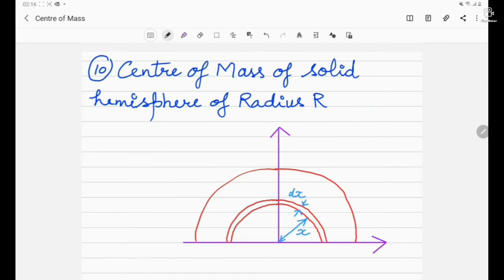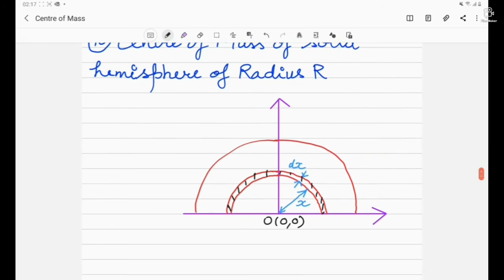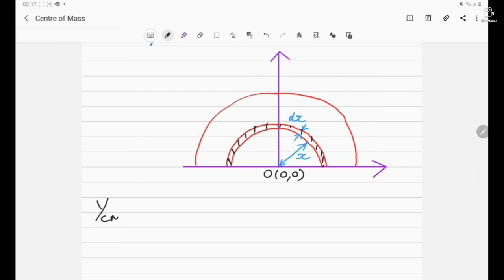Now let's move to the next question: the center of mass of a solid hemisphere of radius r. Here, to find the center of mass of a solid hemisphere, we consider a differential hollow hemisphere. Say this shaded part is a differential hollow hemisphere at a distance x from the origin O, and say the width of the hollow hemisphere is dx. Now, what should be the y coordinate of the center of mass?